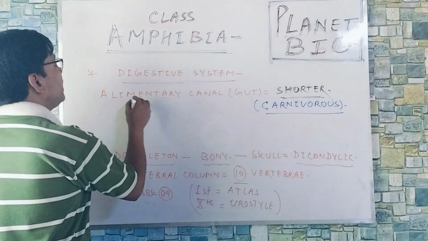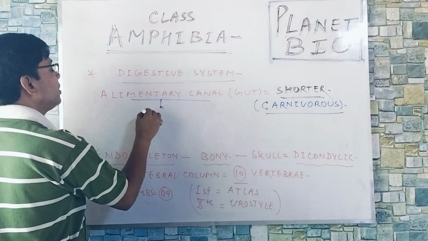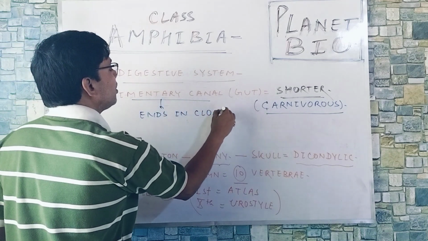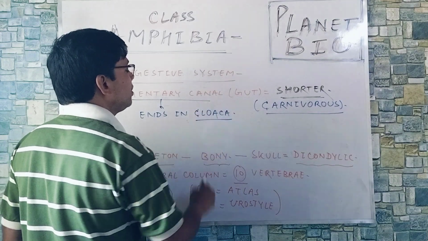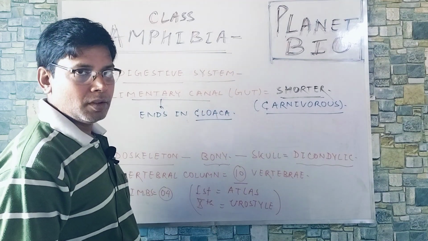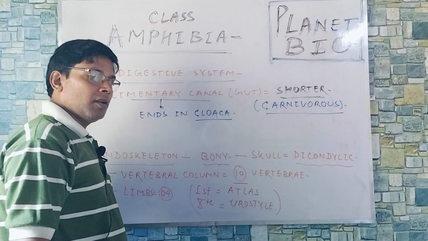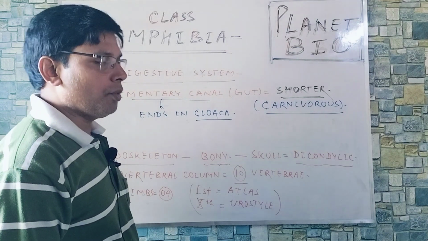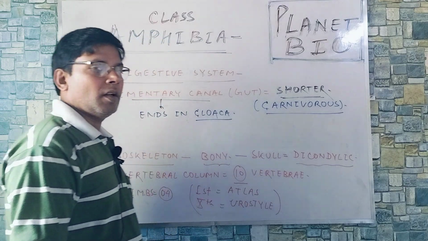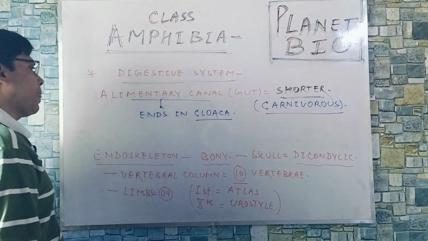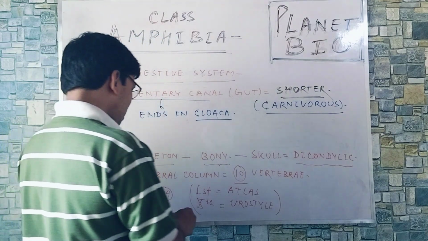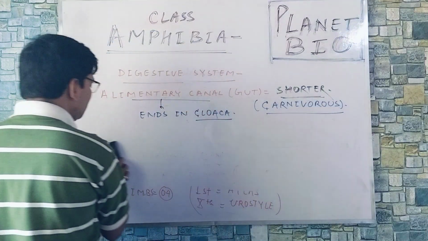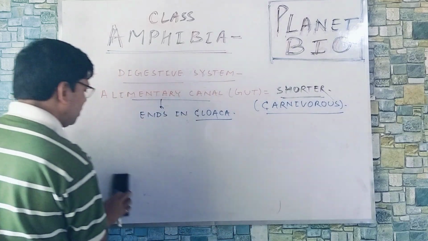One more thing, it ends in cloaca. Cloaca means the common chamber with an opening for release of excretory waste and reproductive units. So cloaca is a common chamber with an opening.